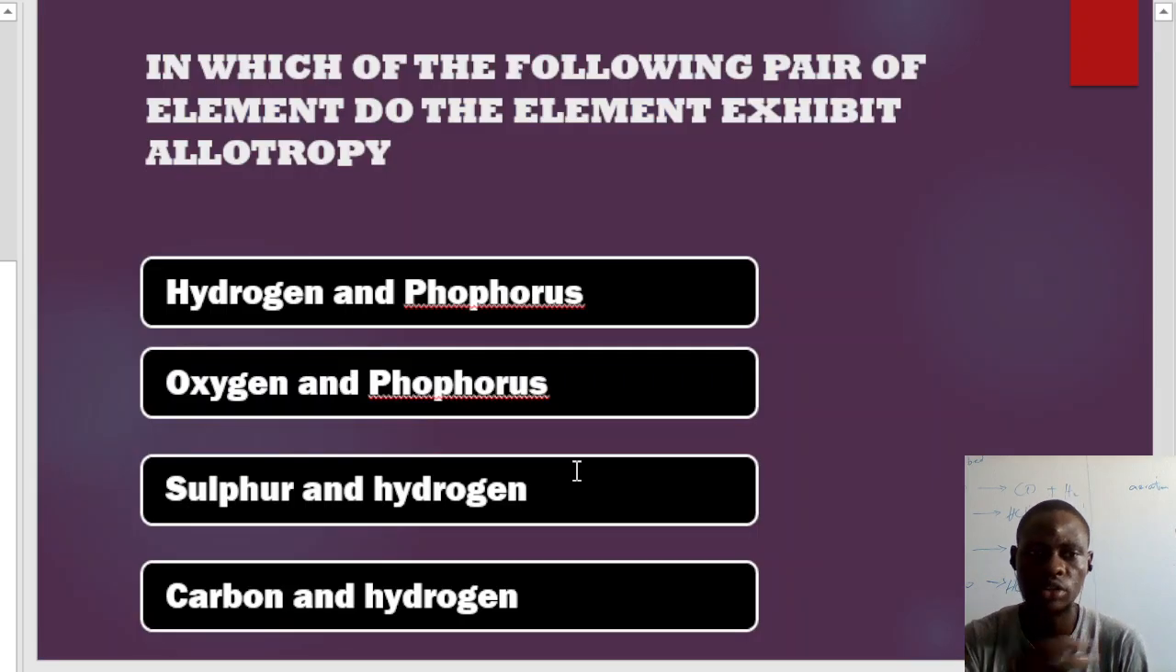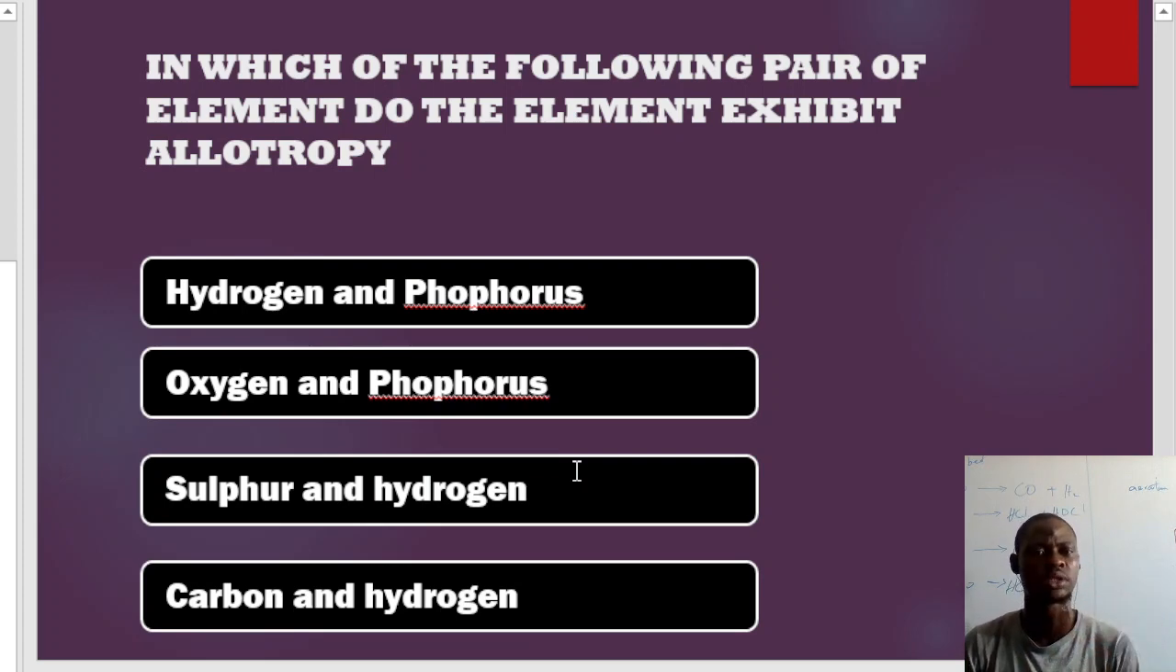Now, let's move on to the next one. They said, in which of the following pairs of elements do the elements exhibit allotropy? Now, I want to ask many questions. Sorry that I'm throwing the question back to you as the audience. Now, allotropy. The allotrope that we know as a student, we believe that what? Phosphorus is an allotrope. All together. Carbon is an allotrope.